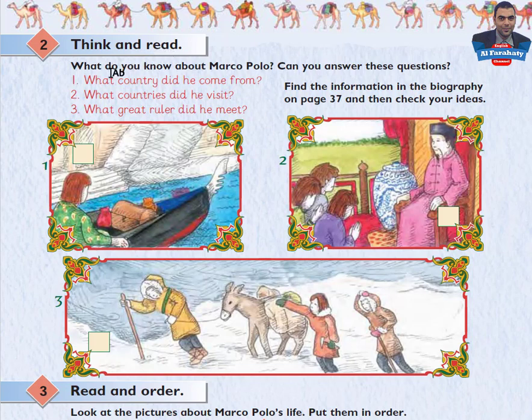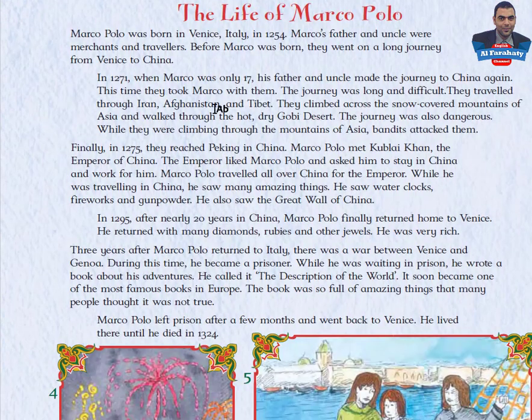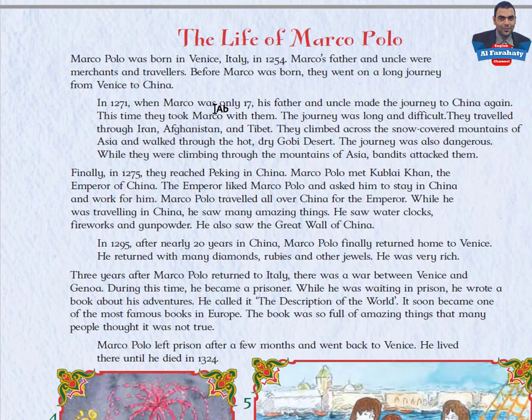Think and read. What do you know about Marco Polo? Can you answer these questions? 1. What country did he come from? 2. What countries did he visit? 3. What great ruler did he meet? Find the information in the biography on page 37 and then check your ideas. If you want to answer these questions, you can read this biography. And also, you will listen and try to follow and read while you are listening. Let's listen.